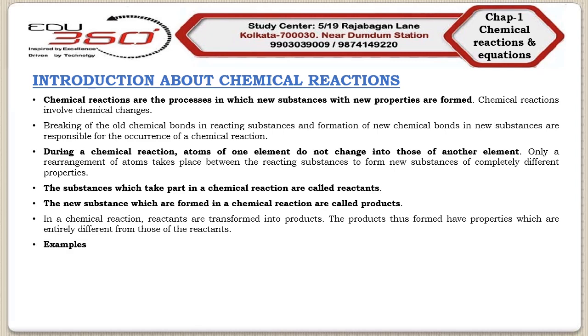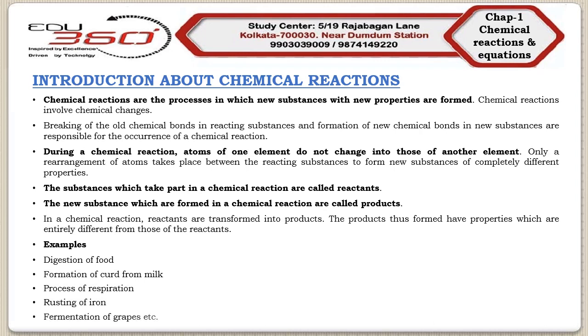Now let us discuss some examples which will give us different types of chemical reactions. The examples can be like digestion of food, formation of curd from milk, process of respiration, rusting of iron, fermentation of grapes, ripening of fruits, etc. So these are various examples associated with various chemical reactions.